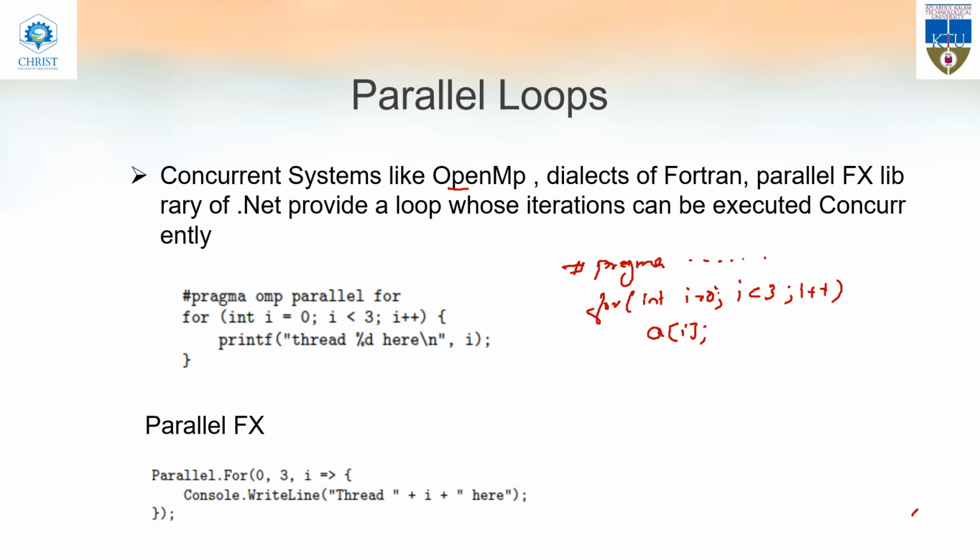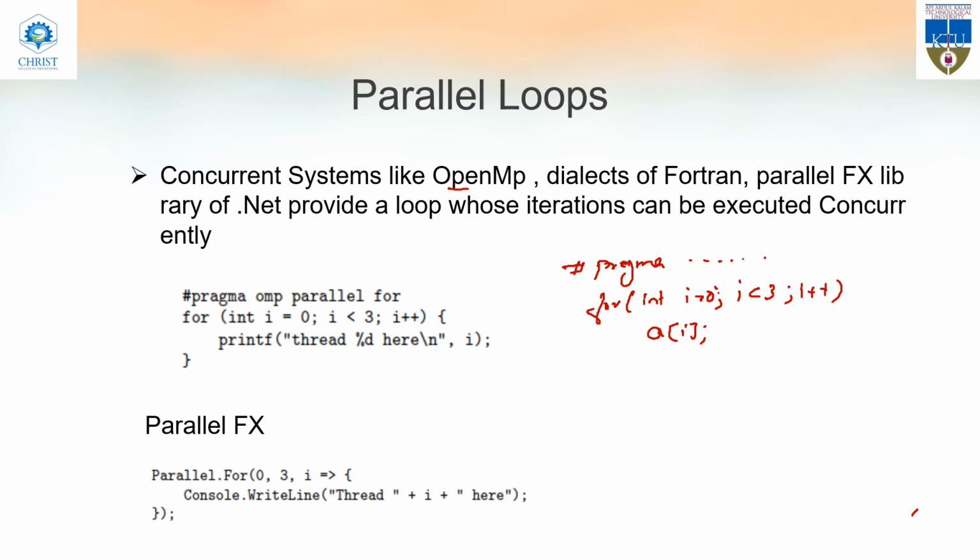Think that a of I is a function which has a lot of steps. Many steps. So a is a function which has many steps. Inside this for loop, I am writing a of I. So what happens? All the iterations will be executed concurrently, or all the iterations will be creating a thread.